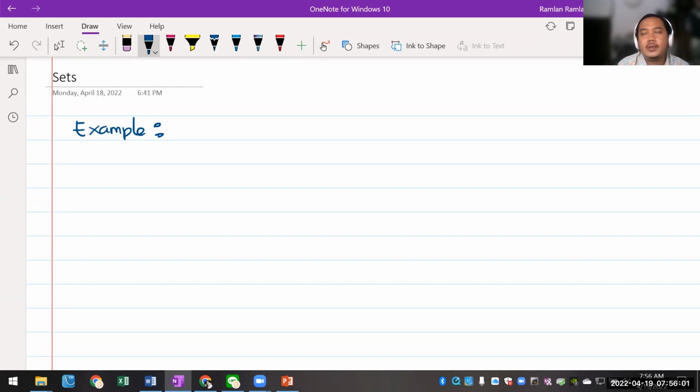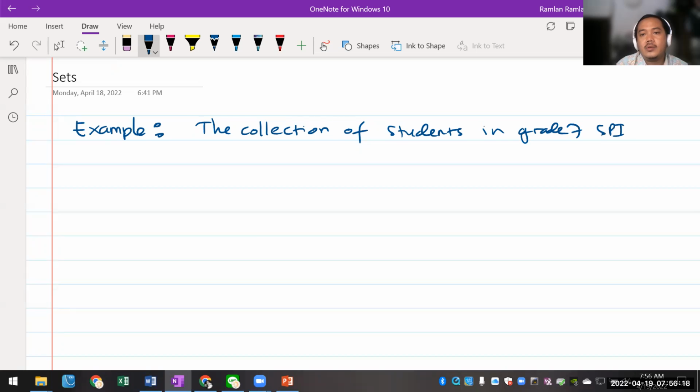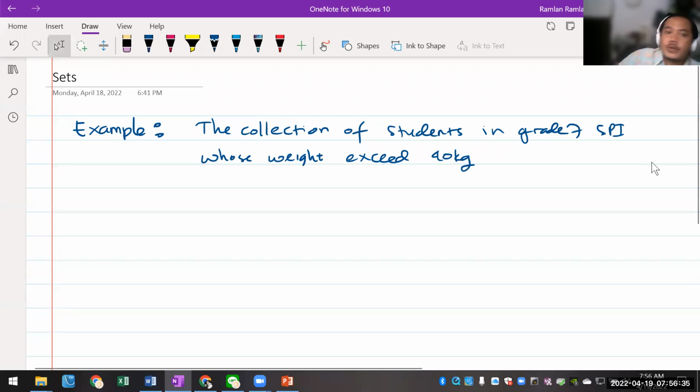For example, the collection of students in grade 7 SPE whose weight exceeds 40 kilograms. Okay, so this is one example of what we call a set.